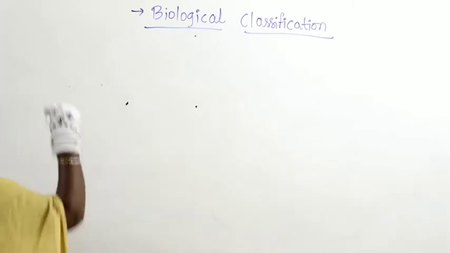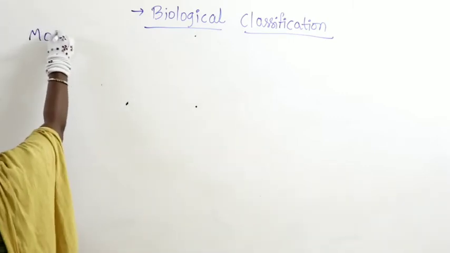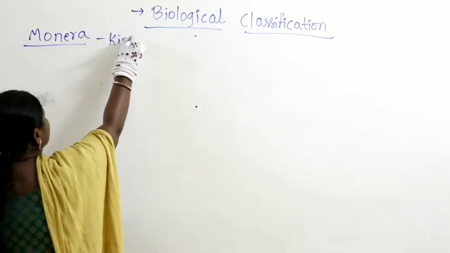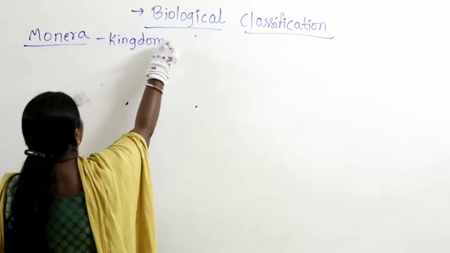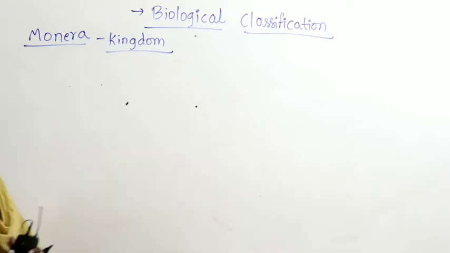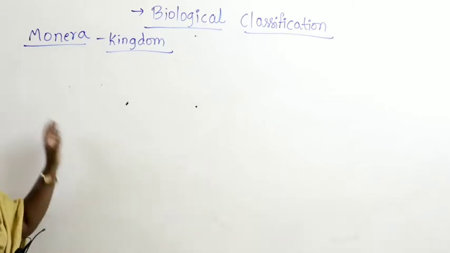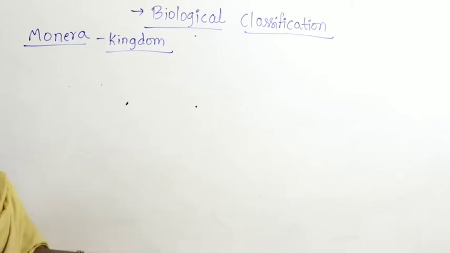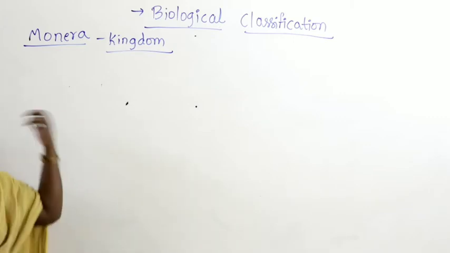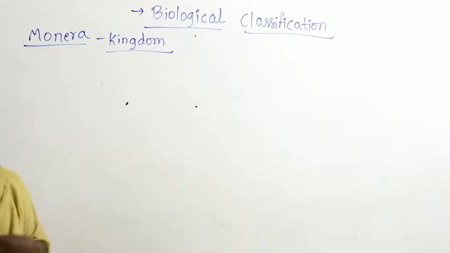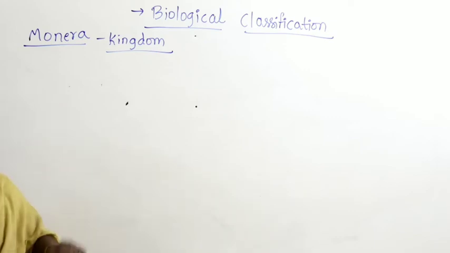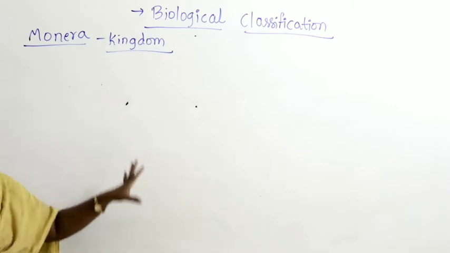Now we are in the discussion about the kingdom Monera. We discussed the characteristics: prokaryotic, unicellular, nucleoid is there, genophore is there, cell organelles are absent, but 70S ribosome is present.